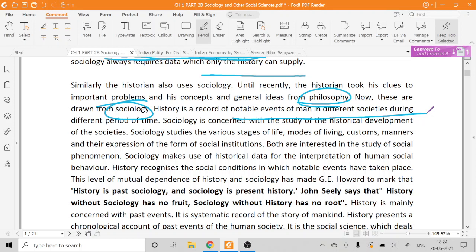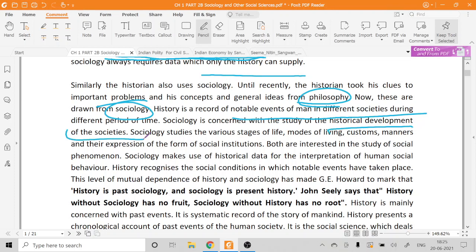So history will record the events as they are, right? For example, they will take the help of inscriptions, different manuscripts which are available, or they will try to take help from the art and culture which are available in front of us. So it will try to depict events as they are. Sociology is concerned with the study of historical development of societies.